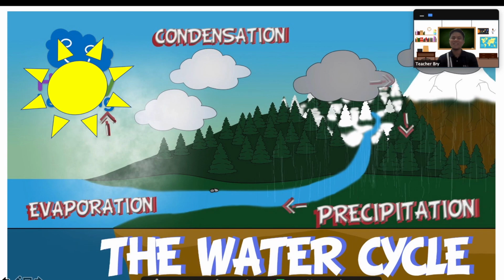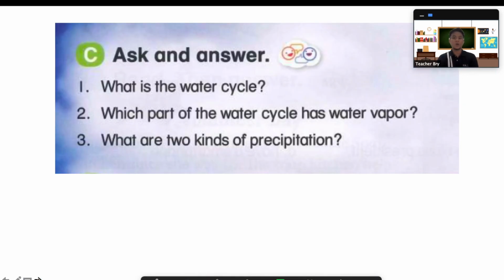Isn't that amazing? Now let's answer some questions. What is water cycle? Anybody? Raise your hand. Go ahead, answer it. Very good. That's the cycle of water, or the movement of water around the earth. Good.